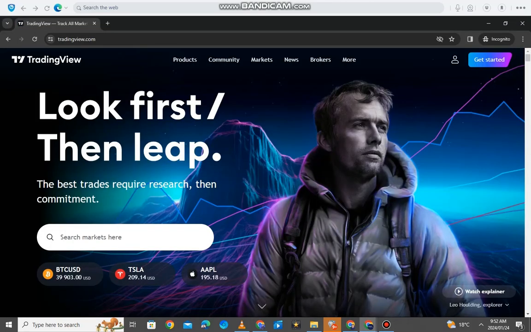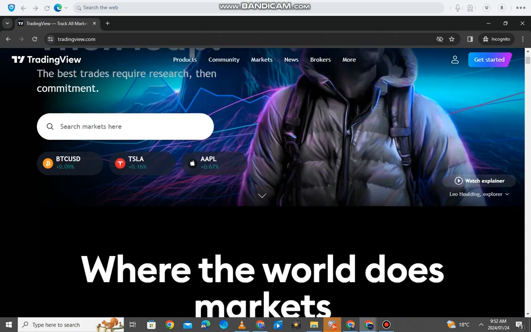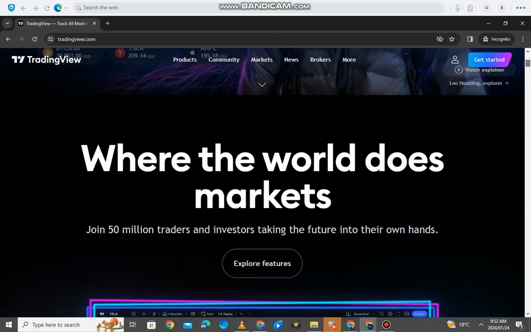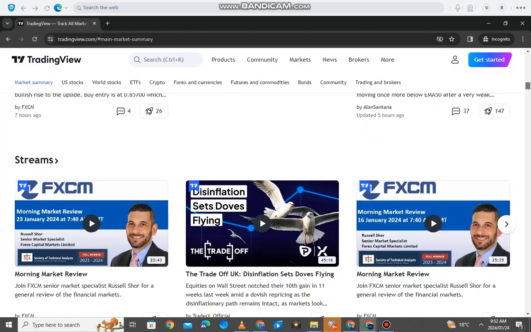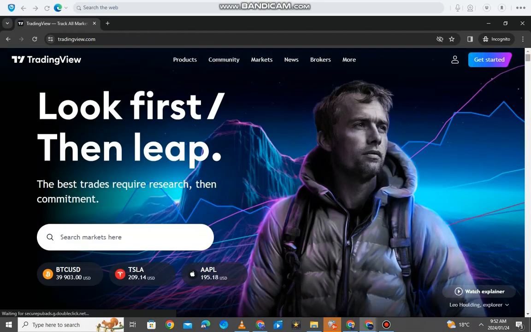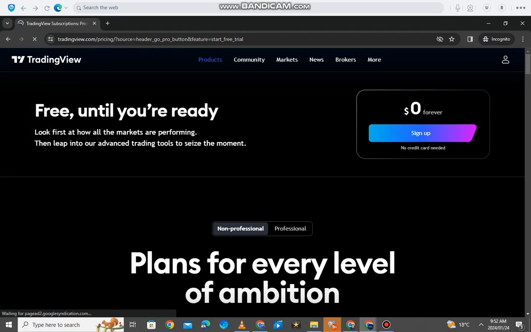Now, the first thing that caught my eye about TradingView is their slogan, look first, then leap. I really like that, because they really live up to that, man. They really let you look first before you can leap. But once you get to this screen here, all you have to do is click get started, and you can see TradingView, it's $0 forever, which means you can use this platform absolutely for free. You don't have to pay anything.